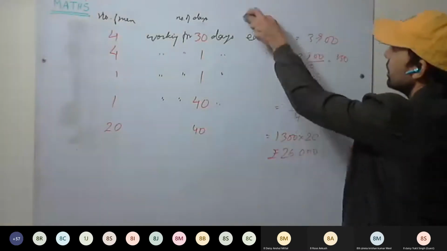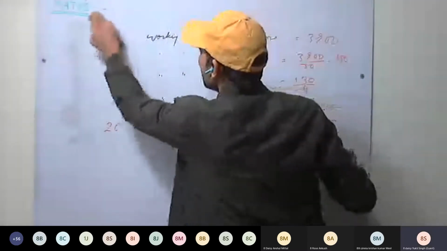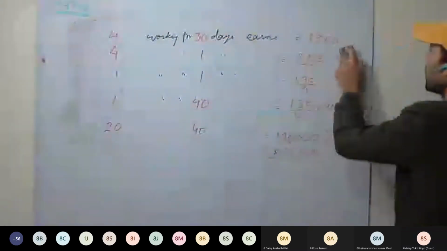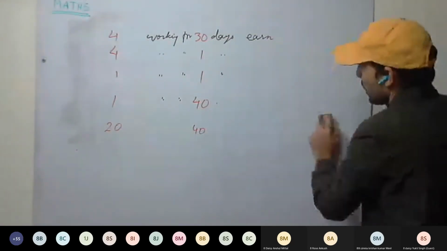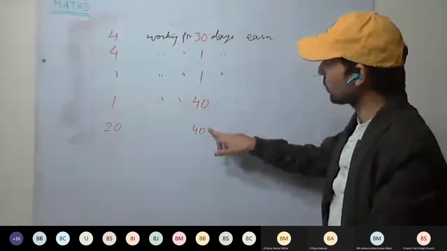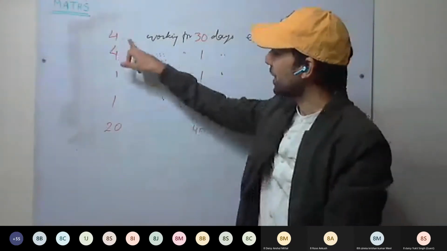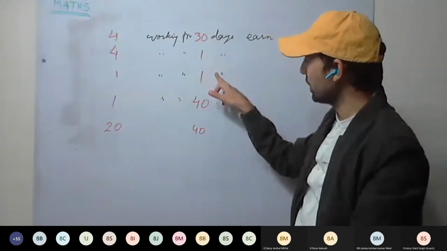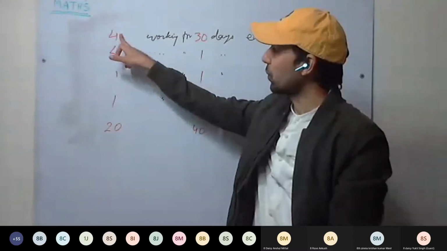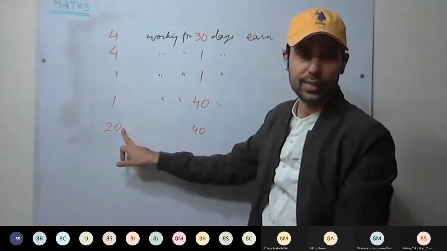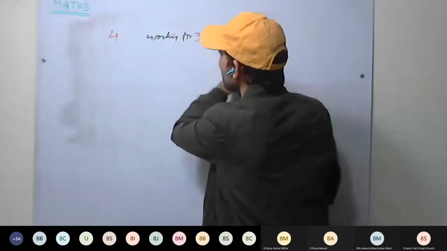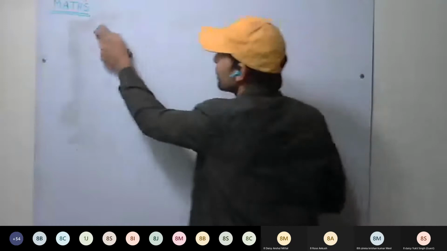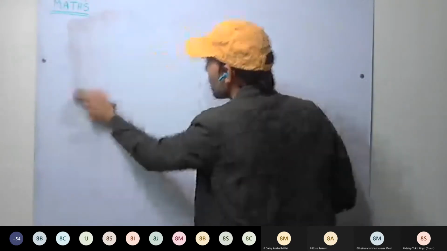Understood this one? Yes, sir. Okay, read the next question now. So see here, we have to change the number of days as well as the number of men. So we make it 1. Number of days we make it 1, then 40. Number of men as well we make it 1 and then 20. So 1 by 1 we go, stepwise. And don't jump the steps or you will fall.